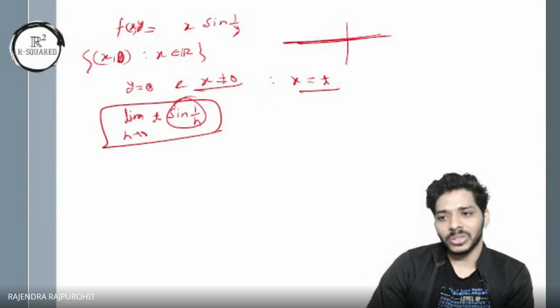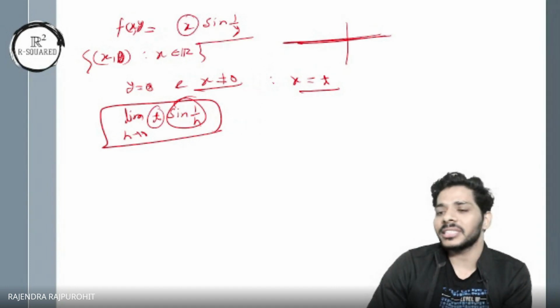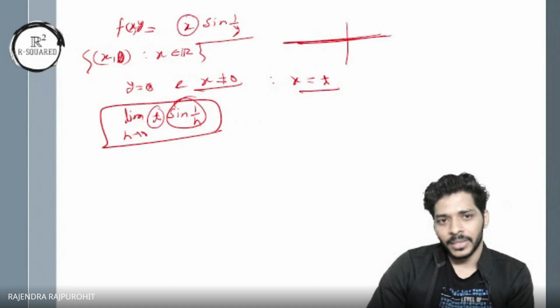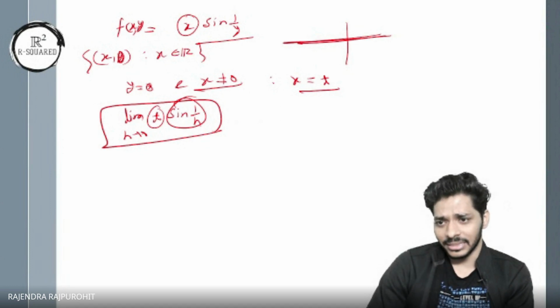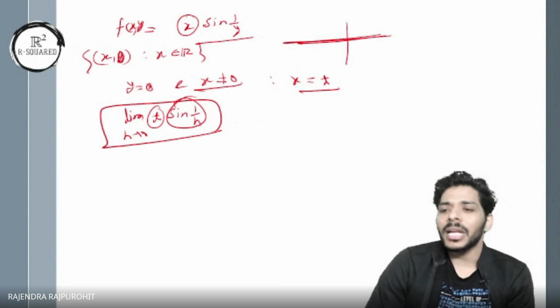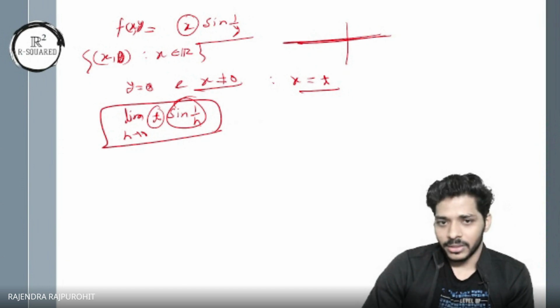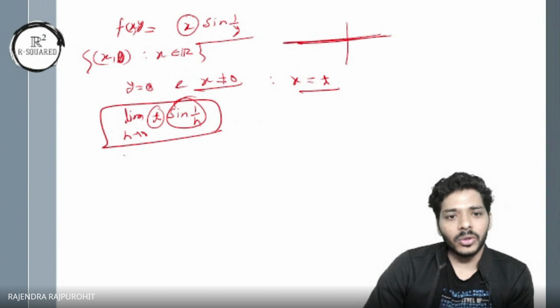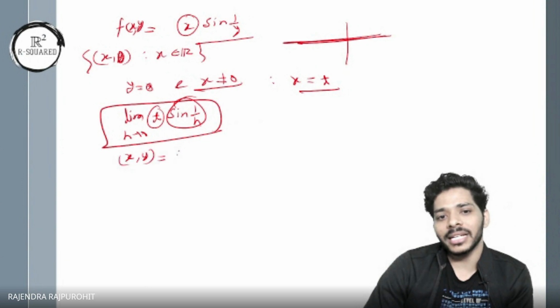So no limit. The moment I take x to be non-zero, this function will not give you a limit at all. We can use some other techniques to show that the limit doesn't exist whenever x is non-zero. But what happens when we take x to be 0 as well? So now I want (x, y) to be (0, 0). I want to check the limit at 0, 0. So how do I do that?